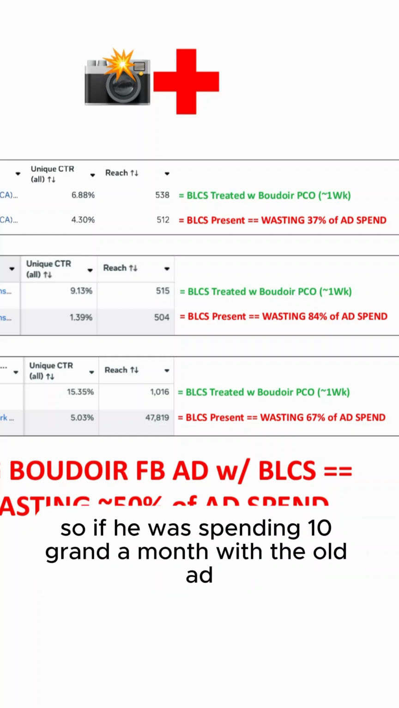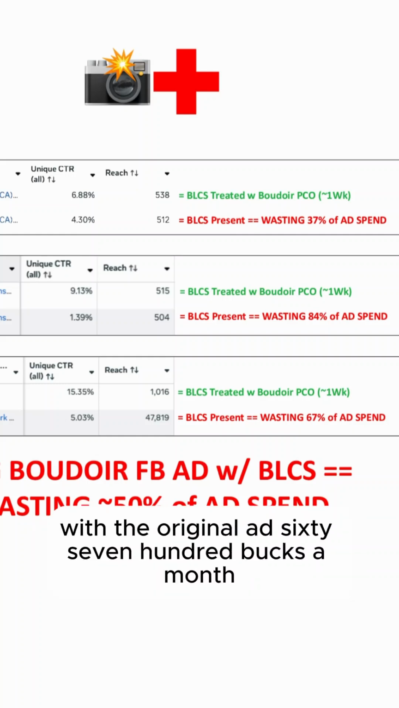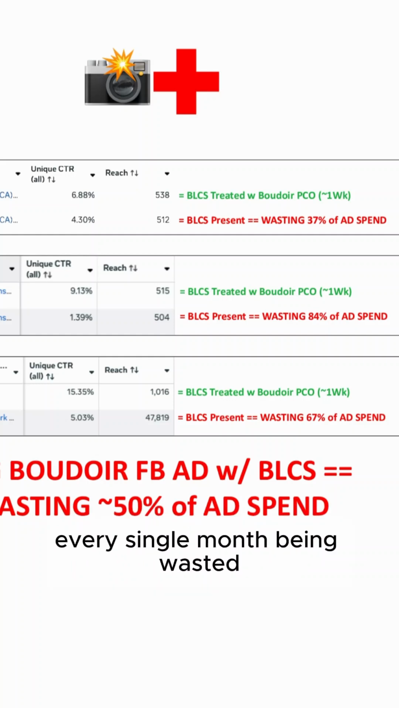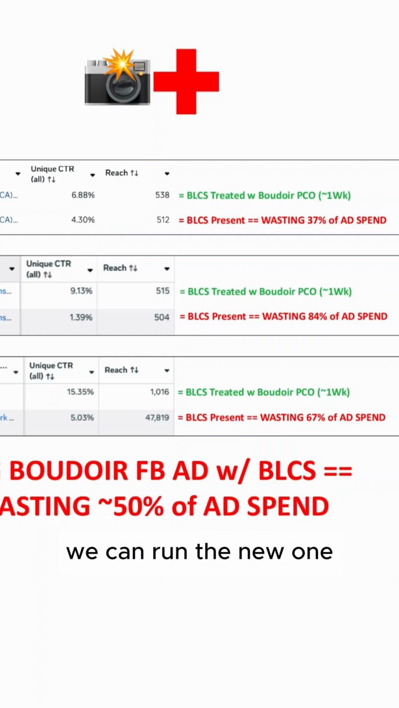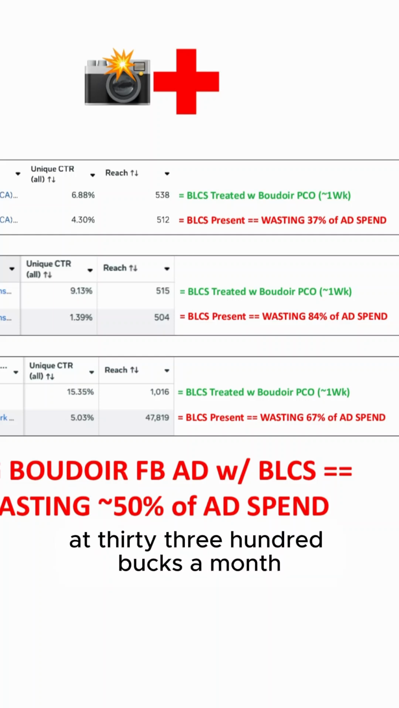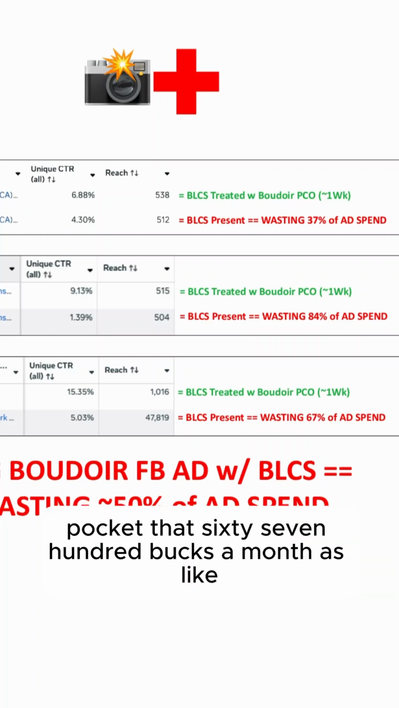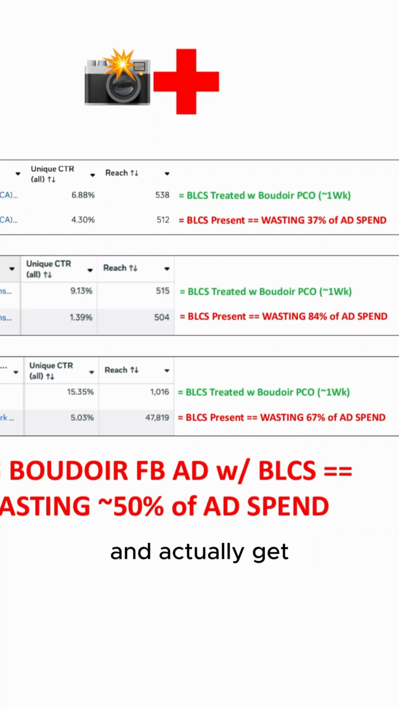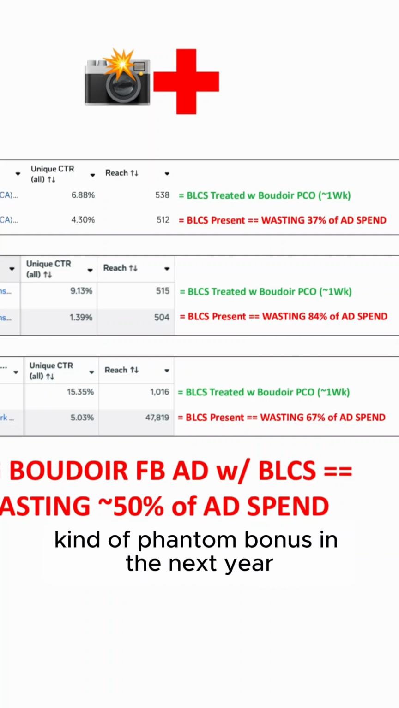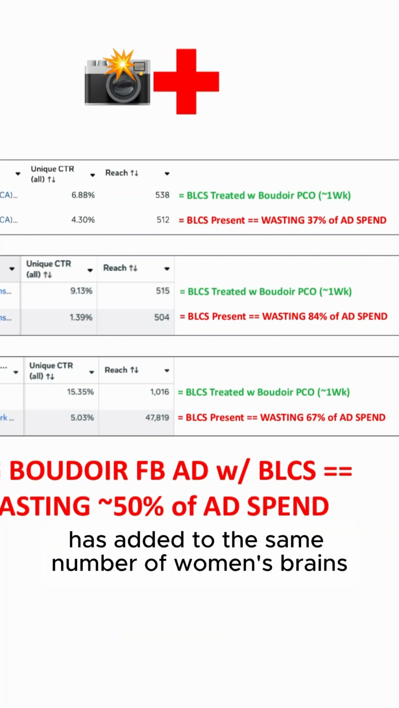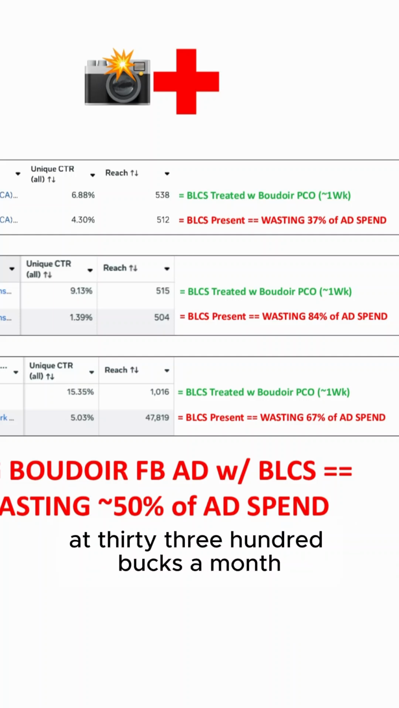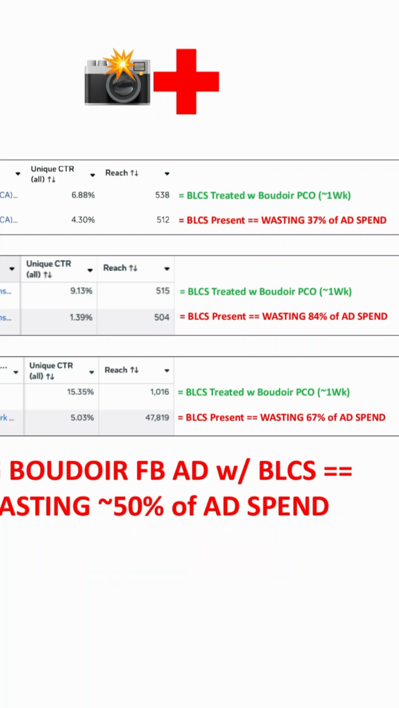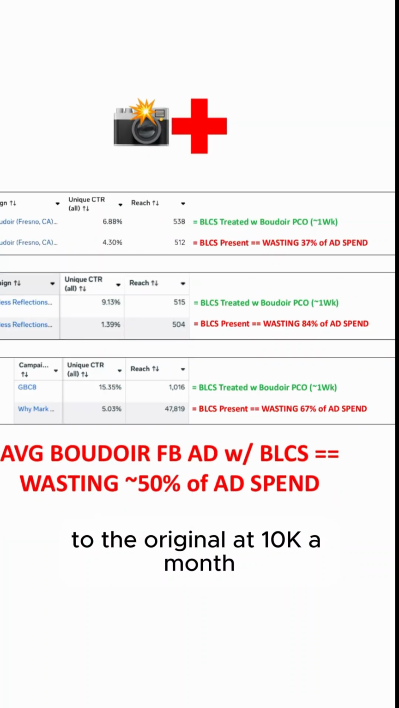So if he was spending 10 grand a month with the original ad, 6,700 bucks a month, every single month, was being wasted. So now he can run the new one at 3,300 bucks a month, pocket that 6,700 bucks a month as non-used ad spend every single month, and actually get, what's that, like an 80K phantom bonus in the next year, and still get his ad into the same number of women's brains at 3,300 bucks a month compared to the original at 10K a month.